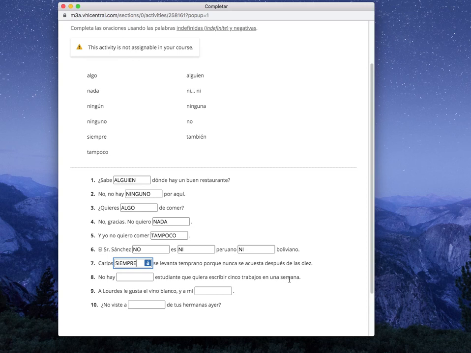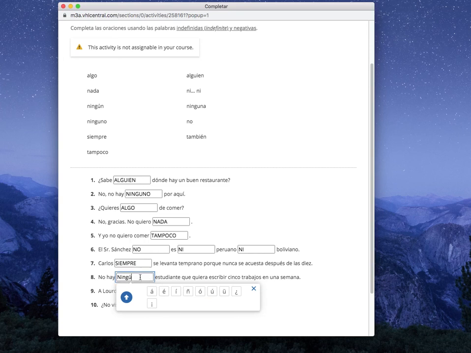Pause. And we're back. Here we're going to say ningún. And we have to put that accent in there. No hay ningún estudiante. Remember, because this is a singular masculine noun. Ningún estudiante. There's not a single student. Ok, dos más. Número 9. A Lourdes le gusta el vino blanco y a mí blank.